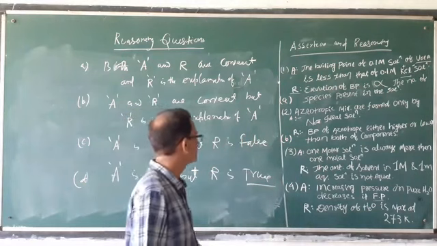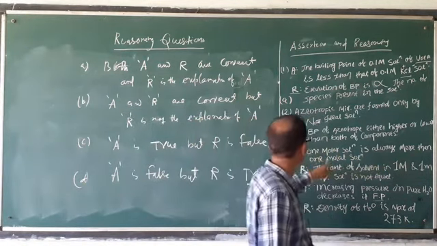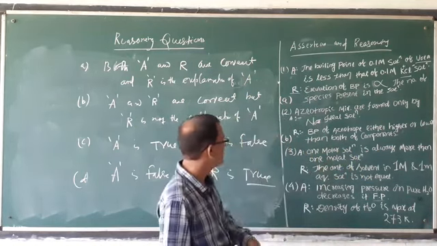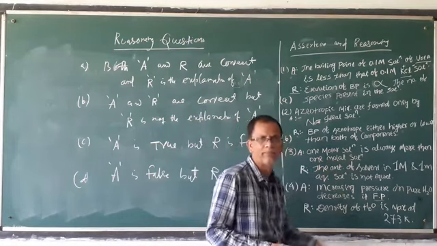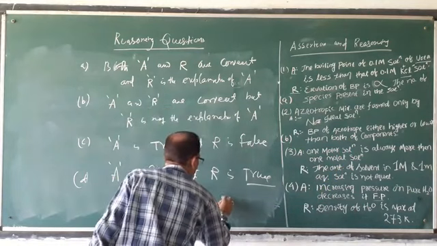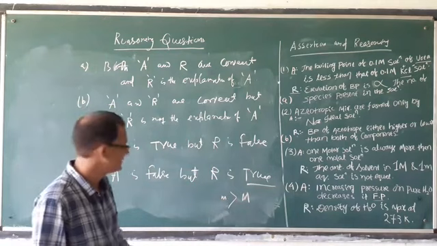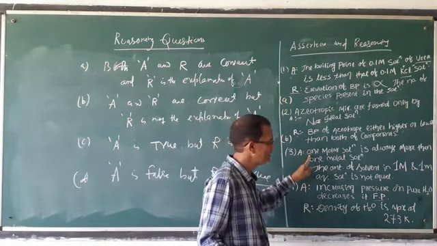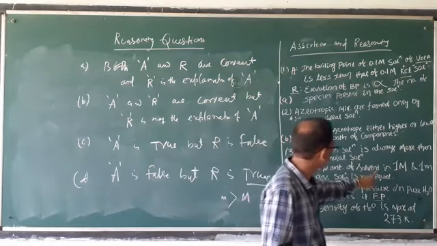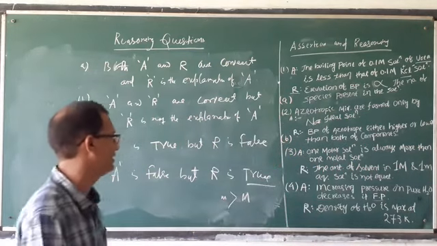Then the third question. 1 molar solution is always more than 1 molal solution. 1 molar means capital M is greater than 1 molal, small m. The statement is wrong. We know small m is always greater than capital M. So this is a wrong statement. Then R: the amount of solvent in 1 m and 1 M aqueous solution is not equal. That is correct.